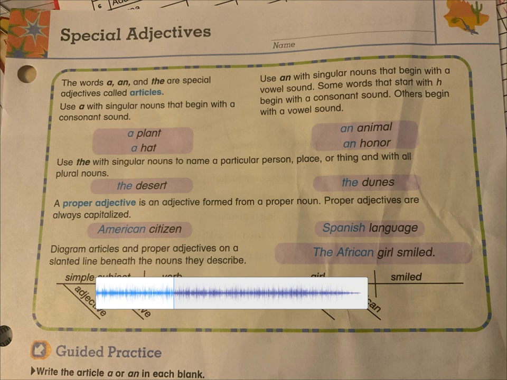Special adjectives. We've learned a little bit about adjectives. And we've learned that they could also be found in the subject right before an adjective. And we've learned that they could be a predicate adjective after a linking verb. Today, we're going to talk about special adjectives, specifically the adjectives called articles and adjectives called the proper adjective.